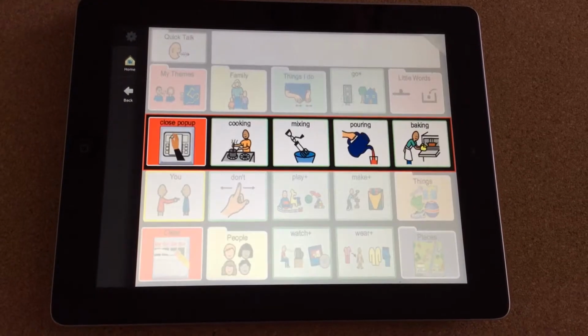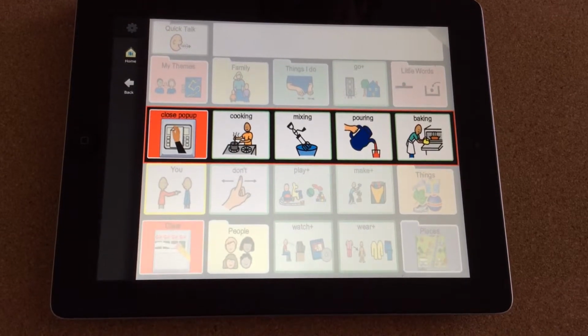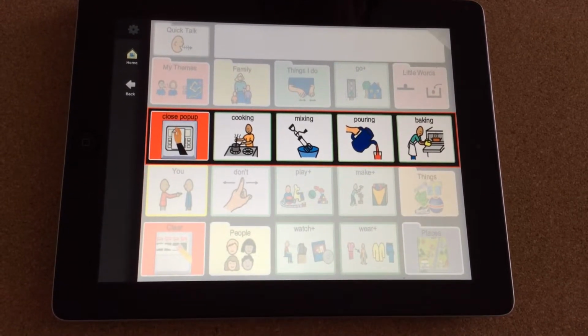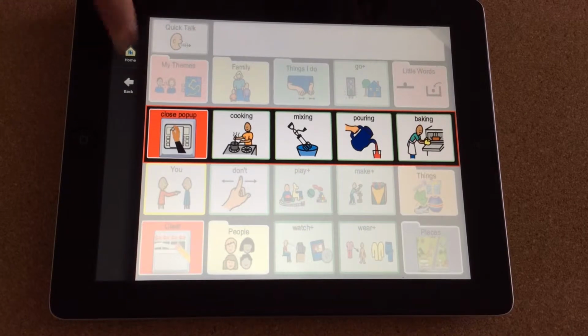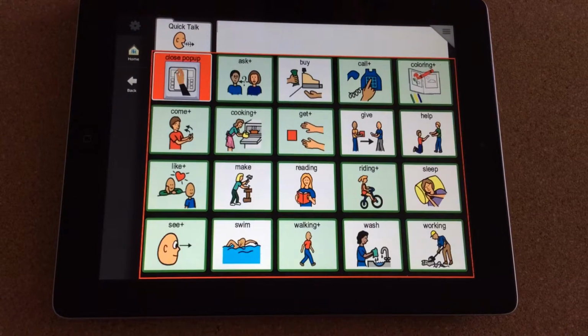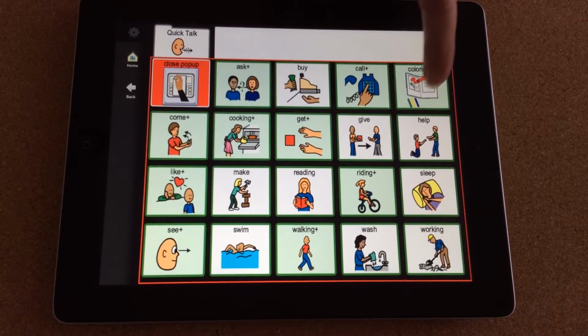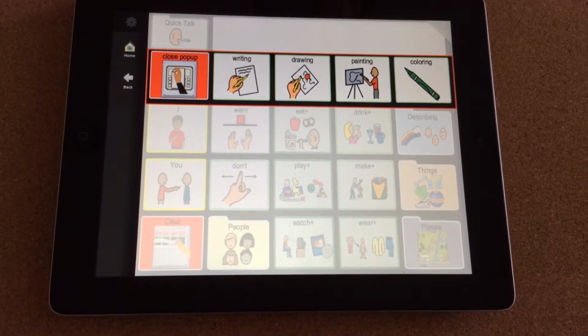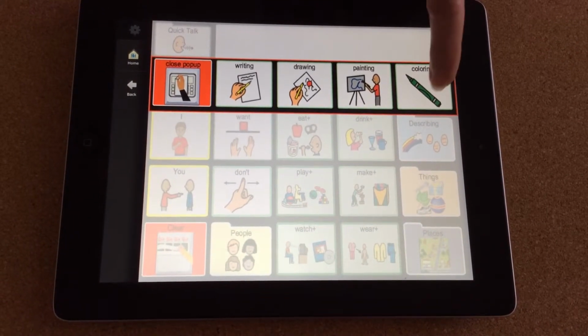So by selecting cooking, we open up to a button of semantically related words: cooking, mixing, pouring, and baking. Another example would be coloring. We have writing, drawing, painting, and coloring.